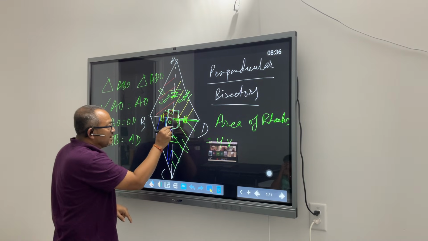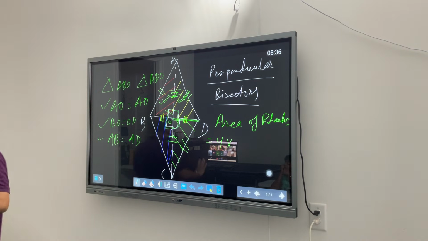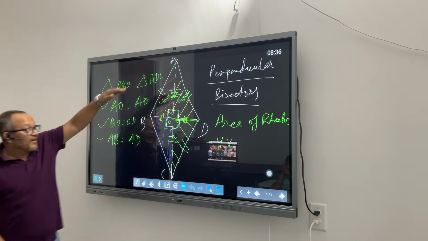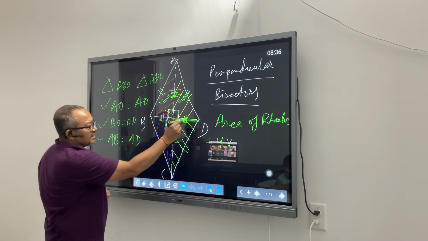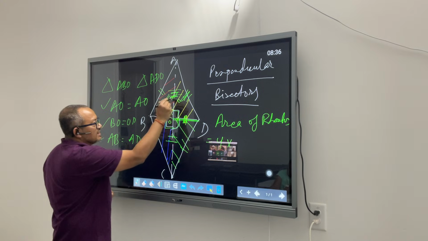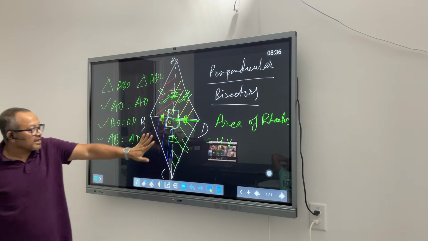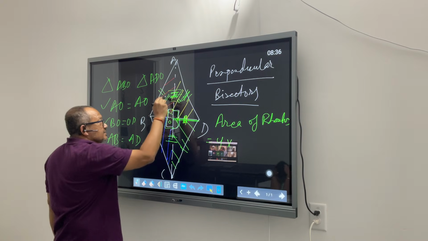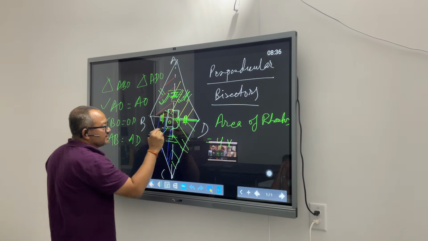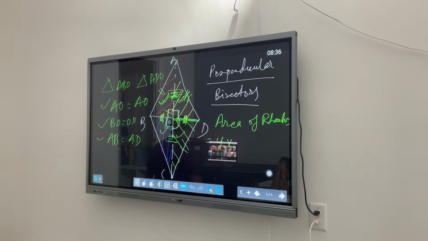That's what perpendicular and bisector means. So, when we have a rhombus, we join the 2 diagonals. We know this length and this length are equal, this length and this length are equal. And after looking at the congruence theorems, we saw that these 4 triangles are congruent with each other.